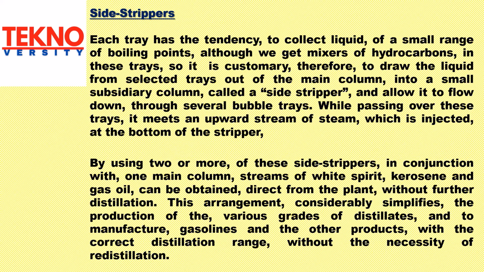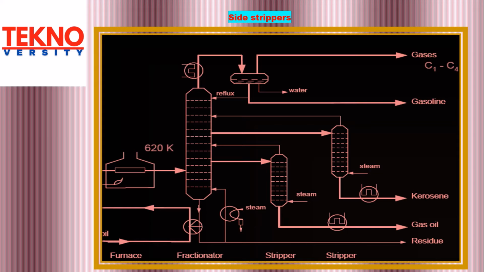This arrangement considerably simplifies the production of the various grades of distillates and to manufacture gasolines and the other products with the correct distillation range without the necessity of redistillation. Here you can see a sketch of side strippers.